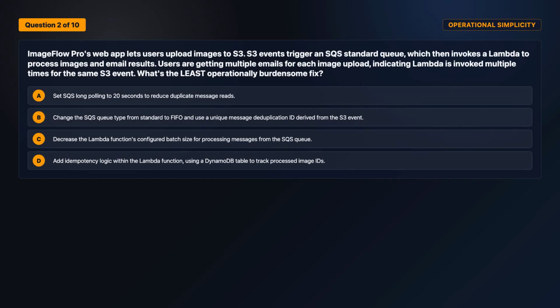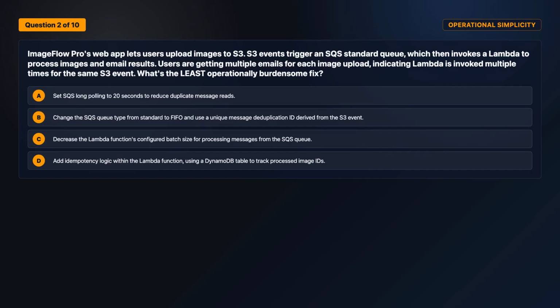Next up, question 2. The verb matters here. ImageFlow Pro's web app lets users upload images to S3. S3 events trigger an SQS standard queue, which then invokes a Lambda to process images and email results. Users are getting multiple emails for each image upload, indicating Lambda is invoked multiple times for the same S3 event. What's the least operationally burdensome fix?